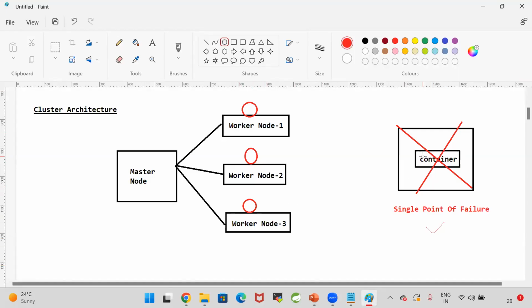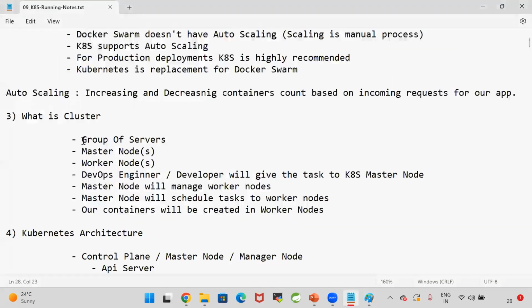If I create one container in one machine, and that machine is damaged, then the application will be down. If I create 3 containers in one machine, and the machine is damaged, the application will be down. That's why in real time, our application will be deployed into multiple containers in multiple machines. That is called cluster. What is a cluster? Cluster is nothing but a group of servers. In the cluster, master node will be available and worker nodes will be available.